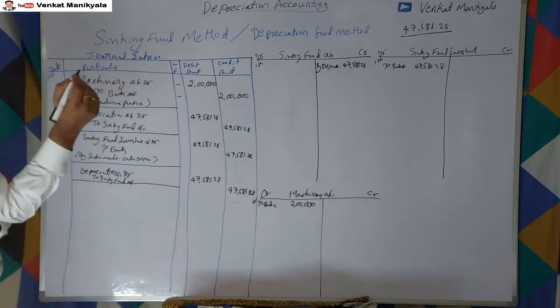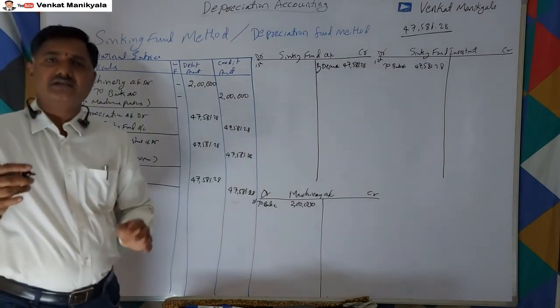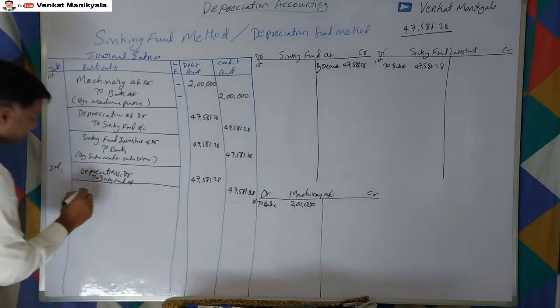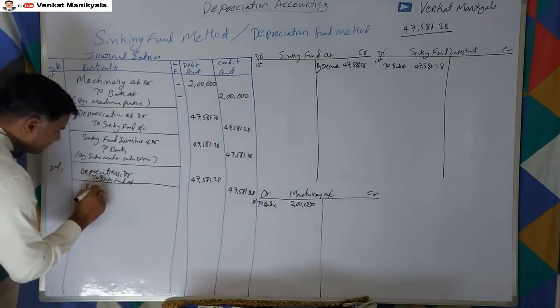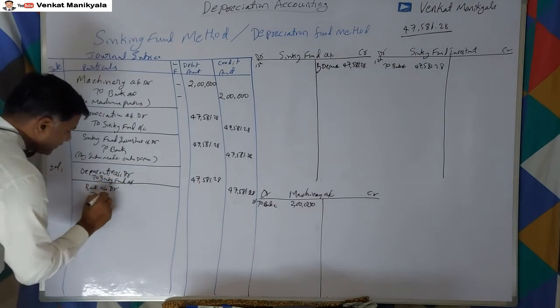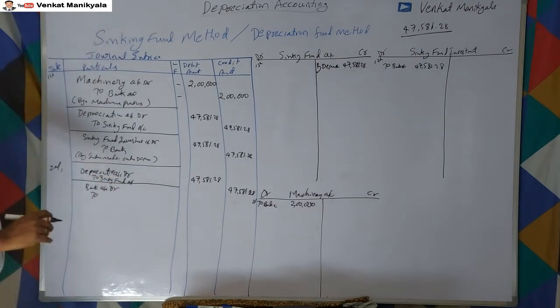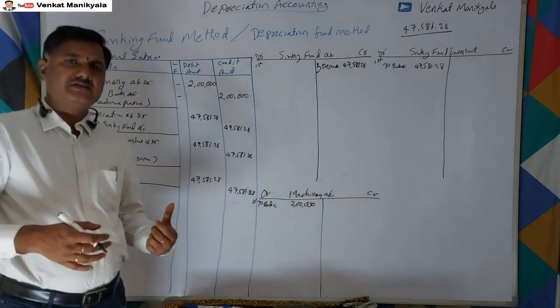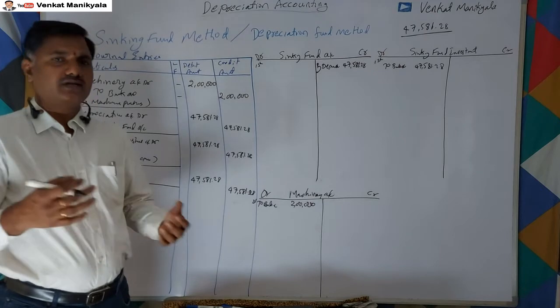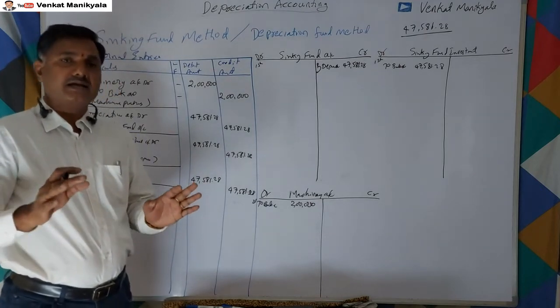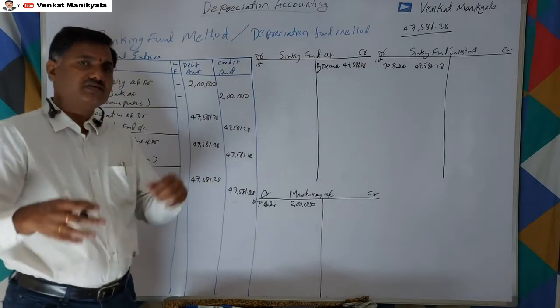The next thing: whatever we invested last year, that interest we receive, right? For receiving an interest, bank account debtor to, actually in some textbooks they transfer this investment interest to another account, like a sinking fund interest account, and again that interest account we transfer to sinking fund account.